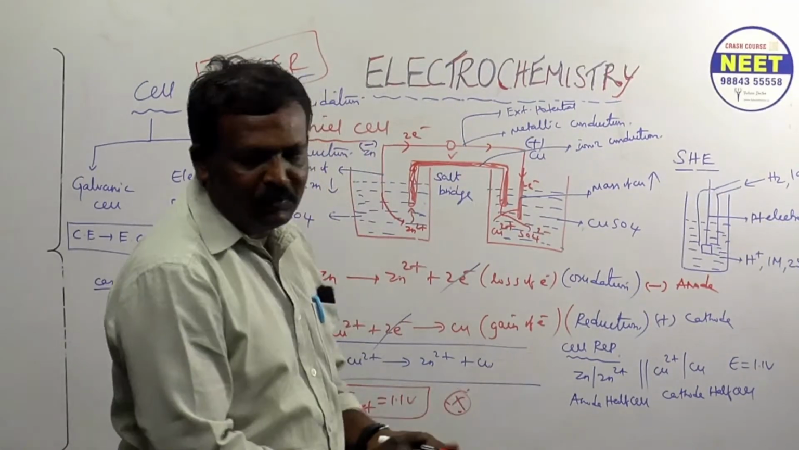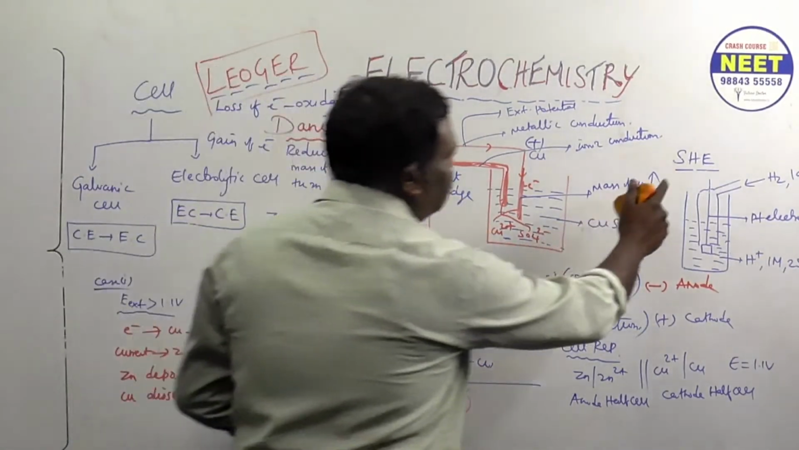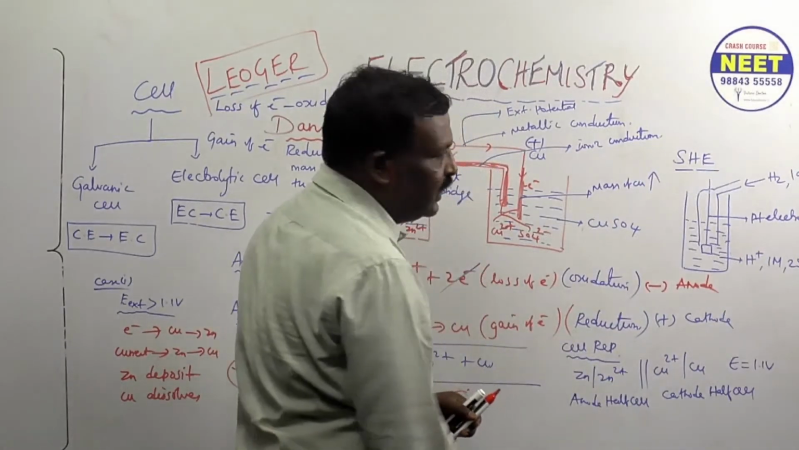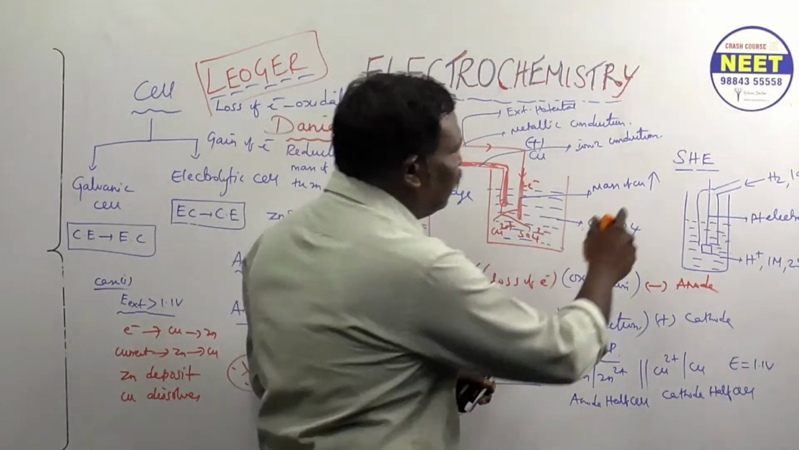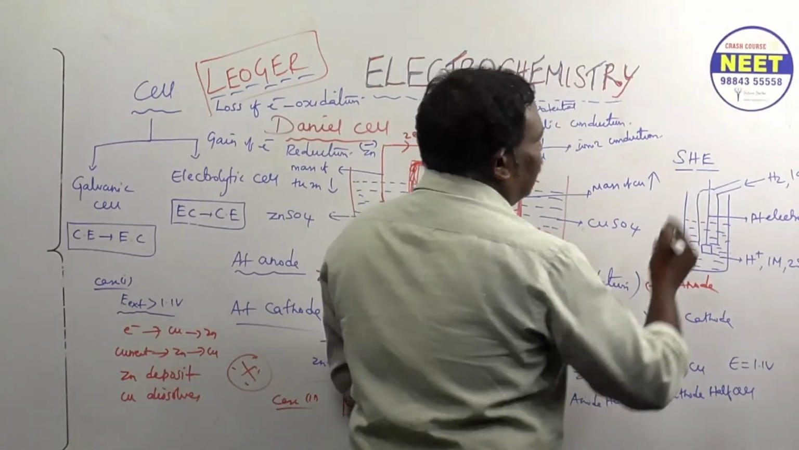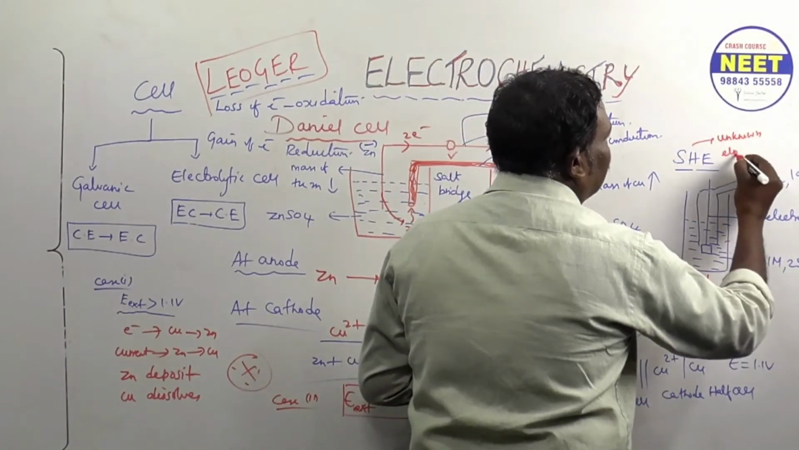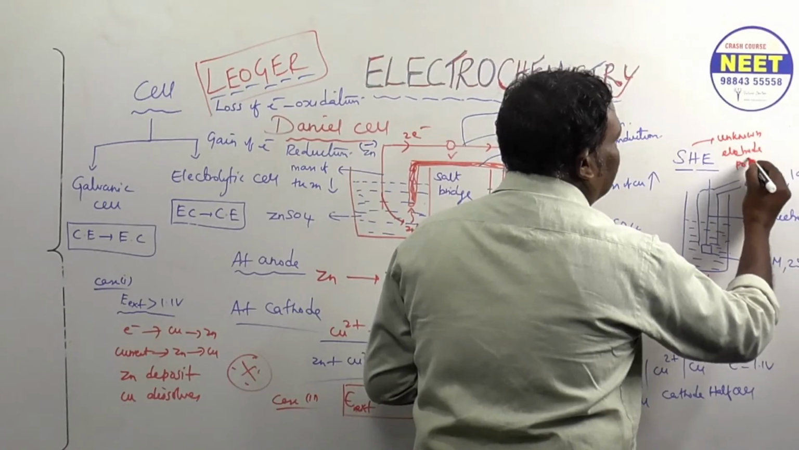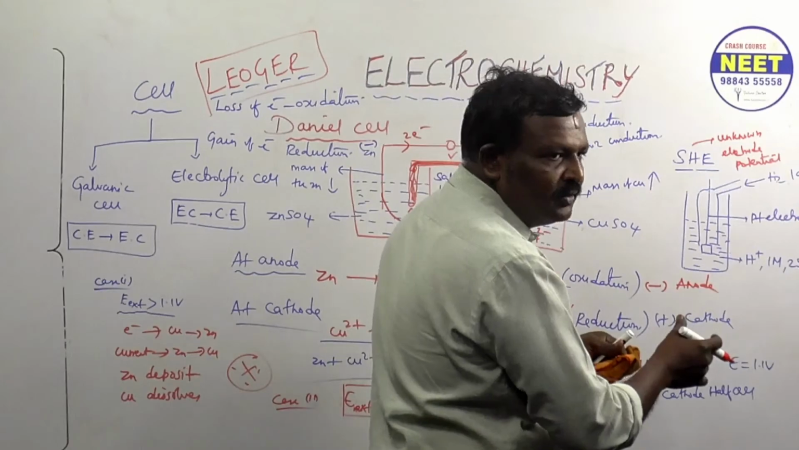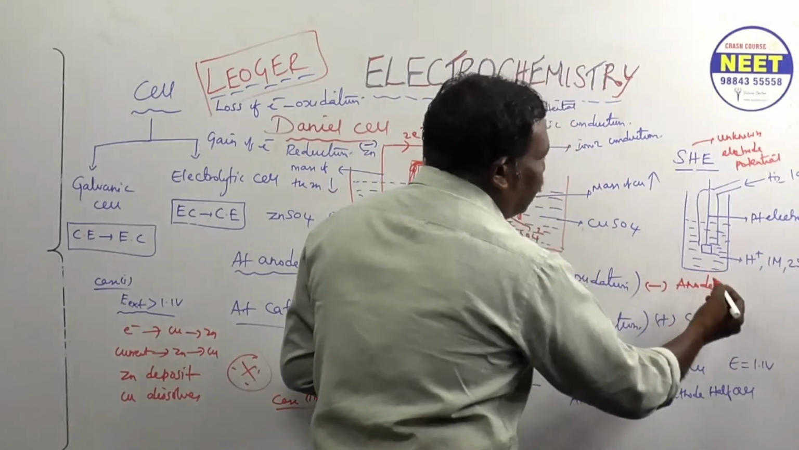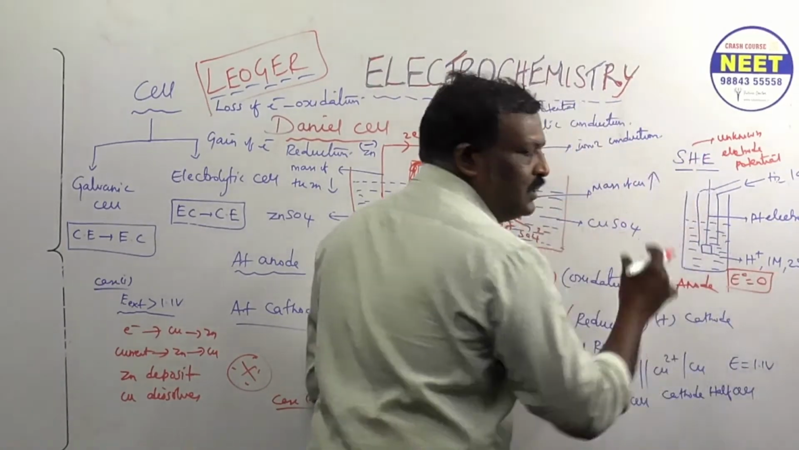Okay, it's only simple one. See, I told you why I introduced SHE. Why I introduced SHE? It is the standard hydrogen electrode. It is used to find out any unknown electrode potential. If you want to find any unknown electrode potential, this is used. Then its EMF is what? It's very important. Its EMF is 0. Standard means you must know its EMF.